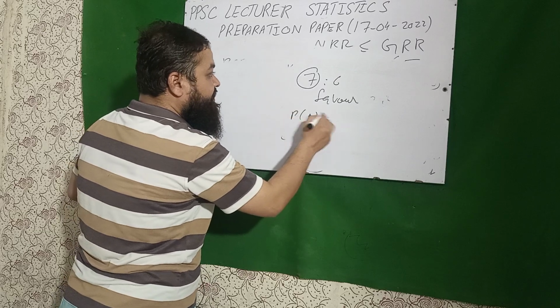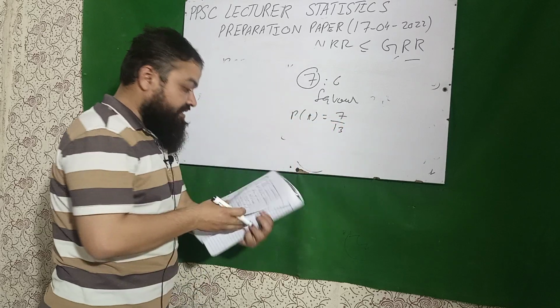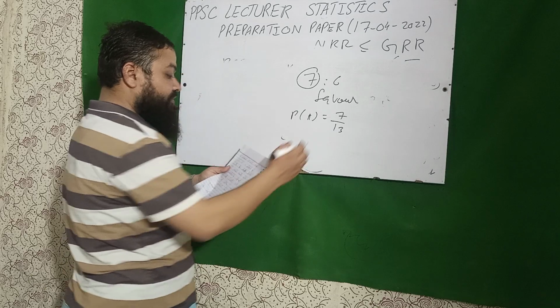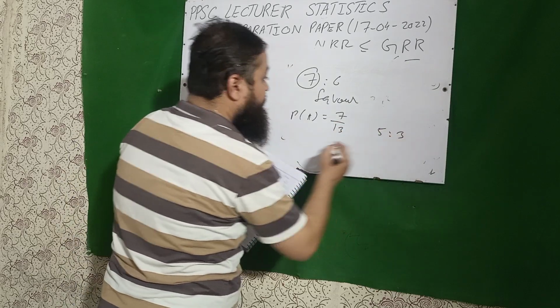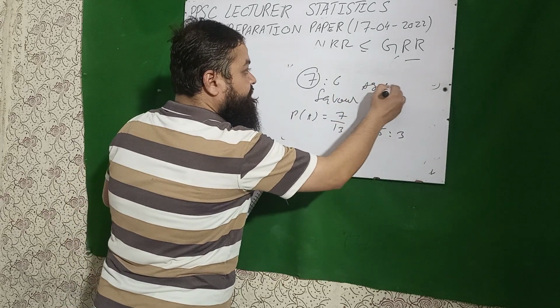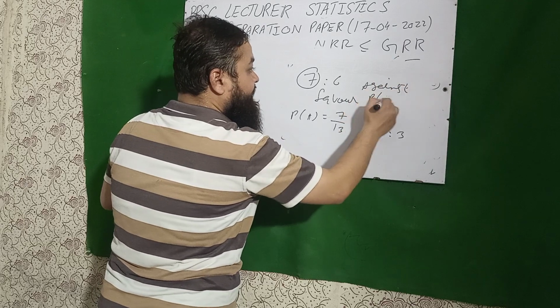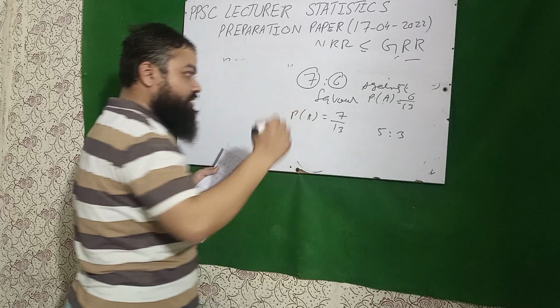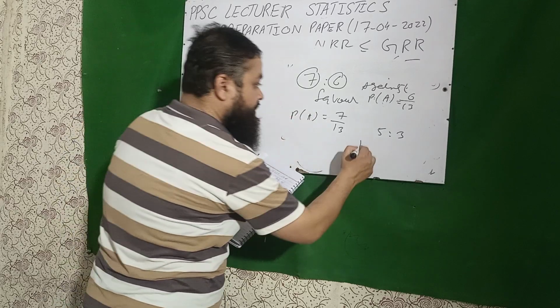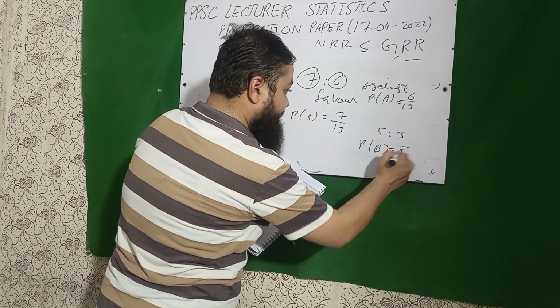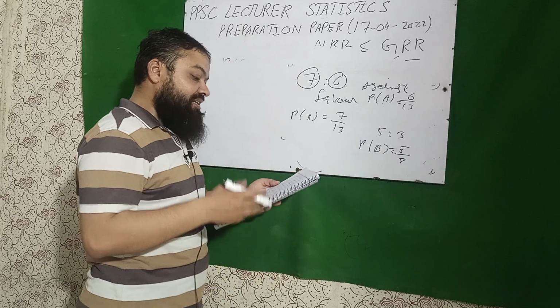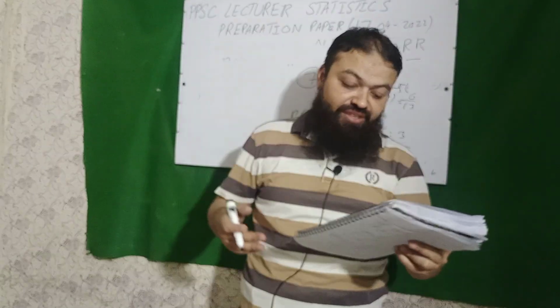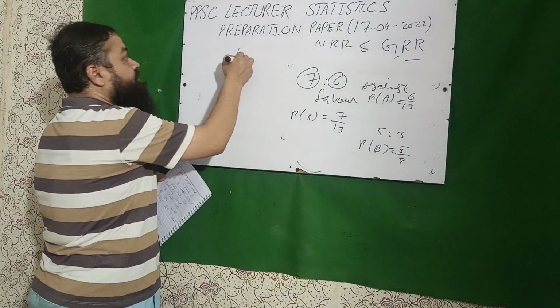Probability of A will be 7/13, and the second option is 5:3 in the favor of B. If they talk about against, then what will you do? Probability of A will be, that will be the upper part, 6/13, but they're talking about the favor, so probability of B will also be 5/8. Now the question is, at least one of them will survive for 5 years. The correct option is 43/52.